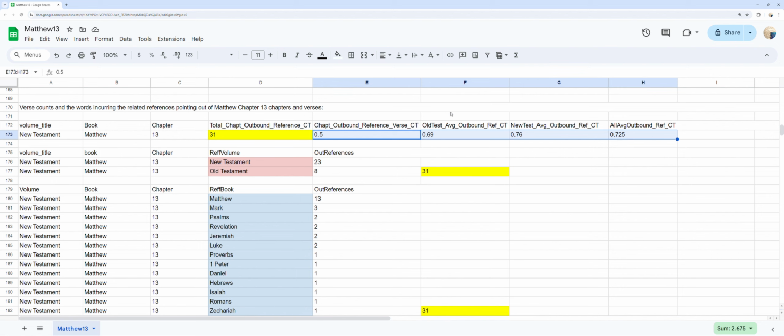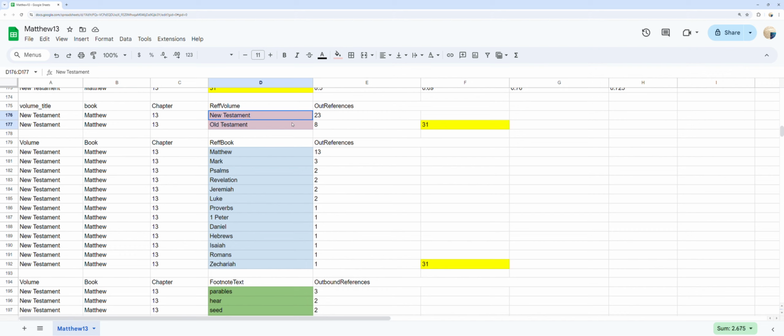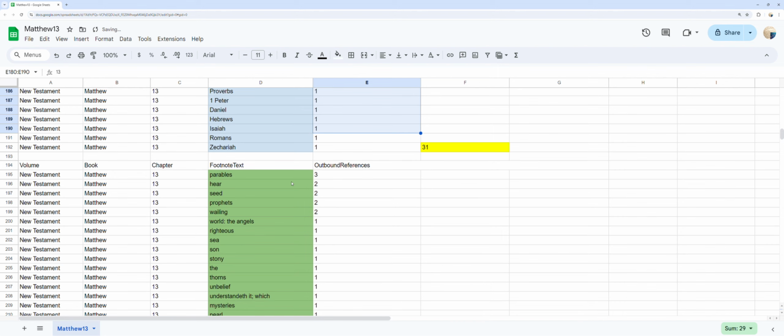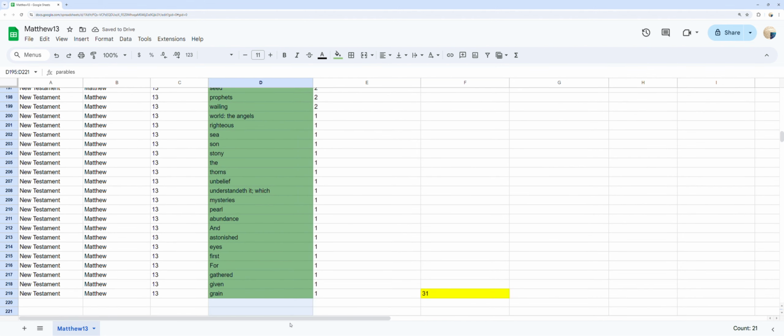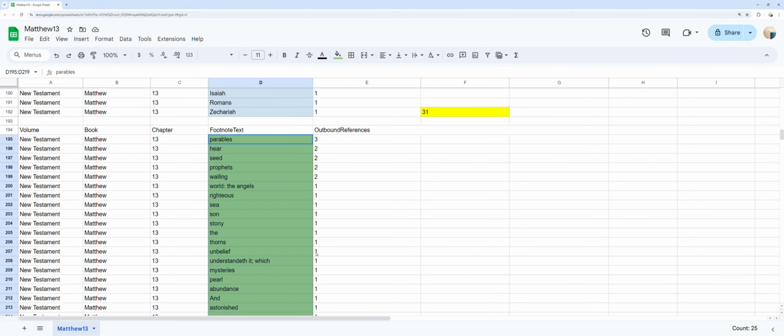In red, you can see the out references by destination of either Old Testament or New Testament ordered by counts. In blue, you can see 13 out references to the destination Bible books Matthew through Zechariah ordered by counts. In green, you can see 25 words that incur the related out reference to the different Bible verses usage counts.